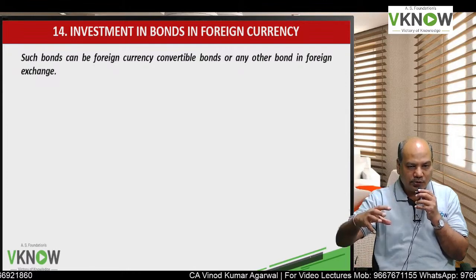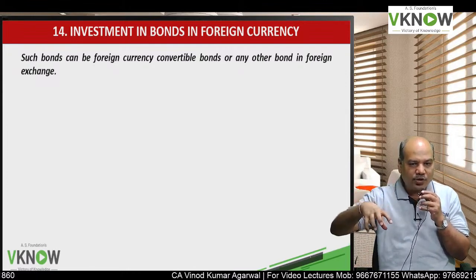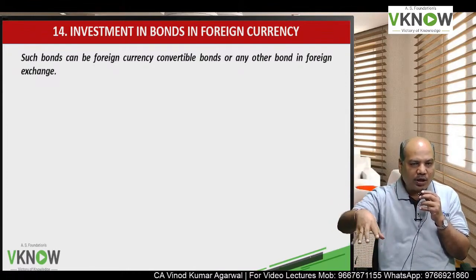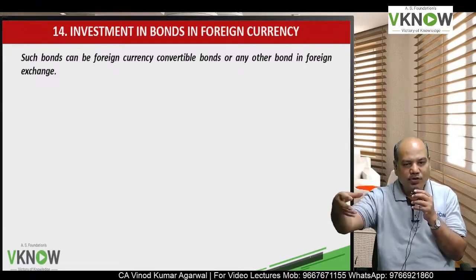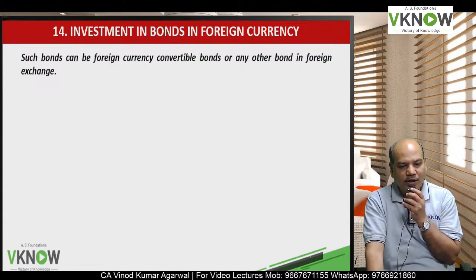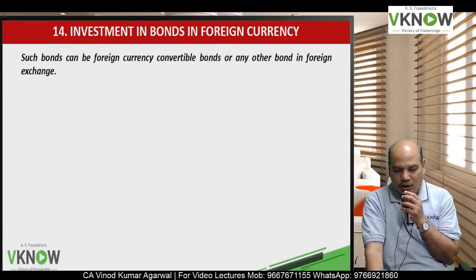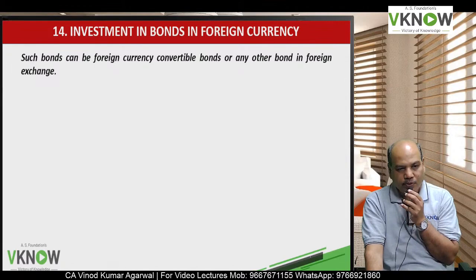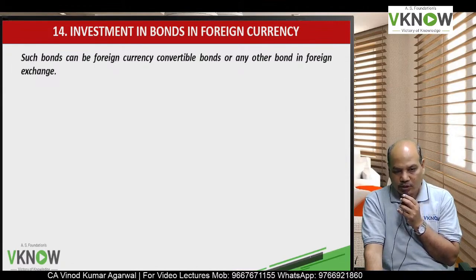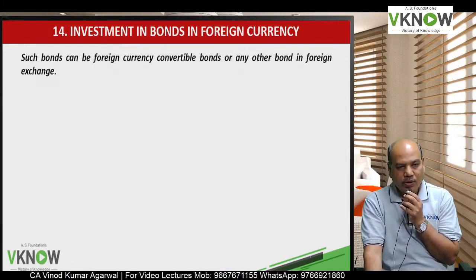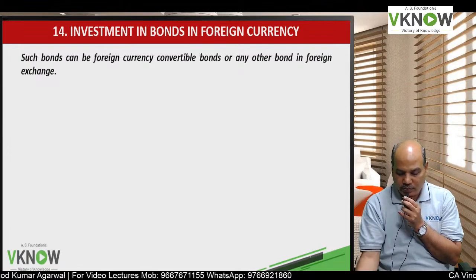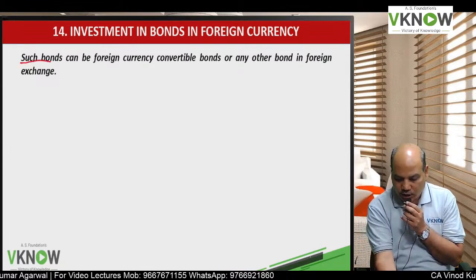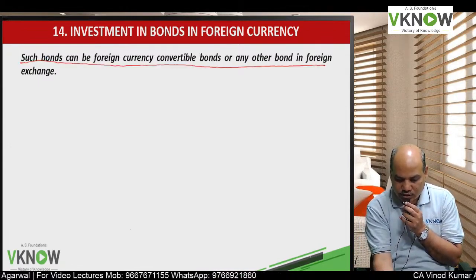So the question is, how much difference will go to the P&L account under IND AS-21 as exchange difference, and how much difference will be recognized as per IND AS-109. So let us see, very important, tick mark. If they ask you a question on this, you have to be prepared in advance, otherwise you will not be able to solve it. Many students are not able to understand this. What is this question?